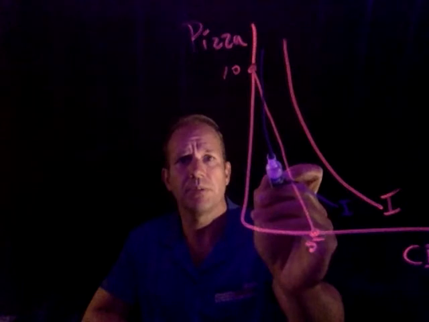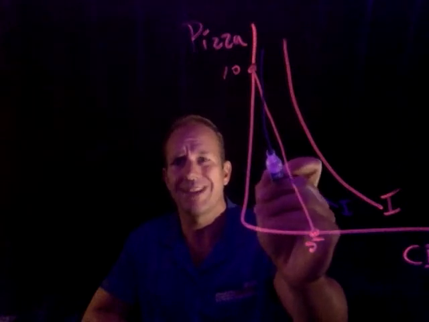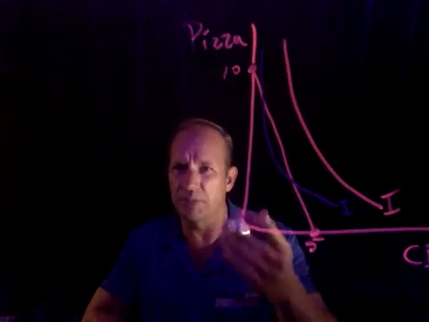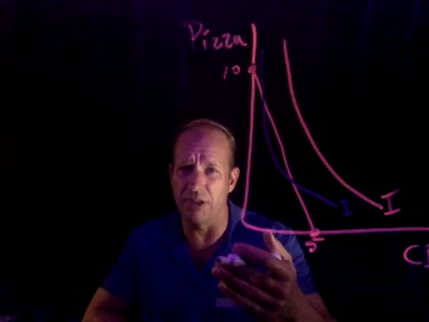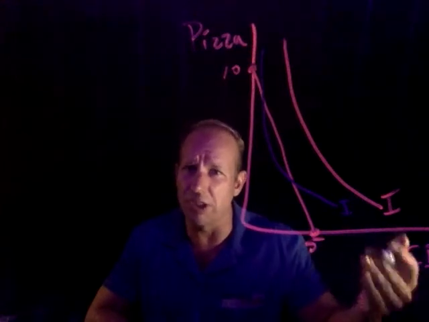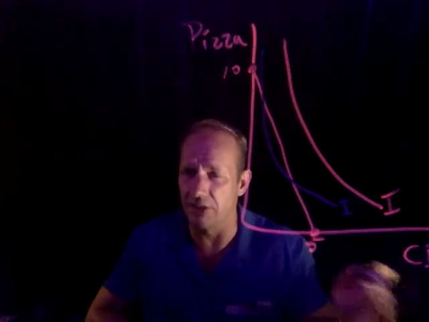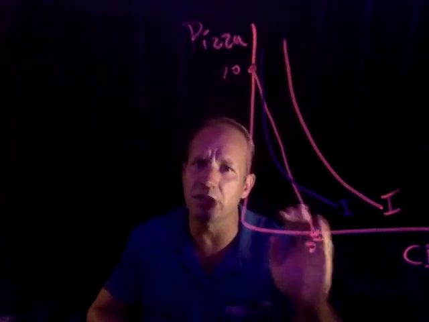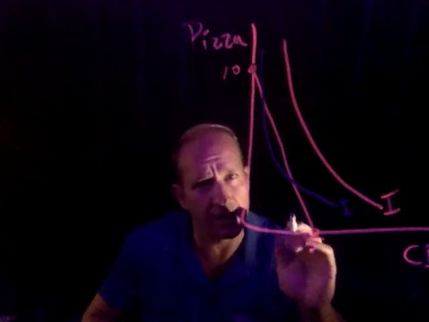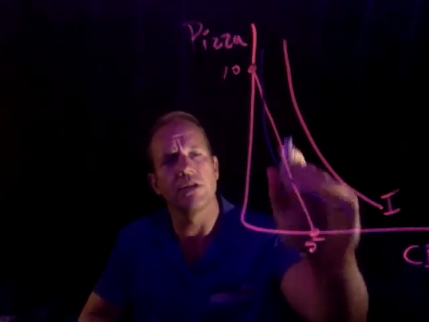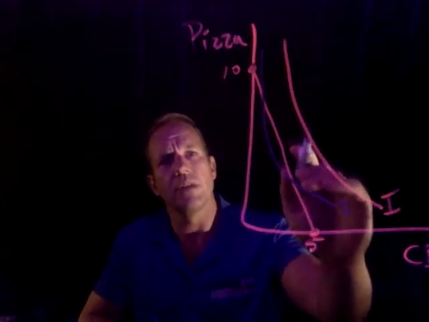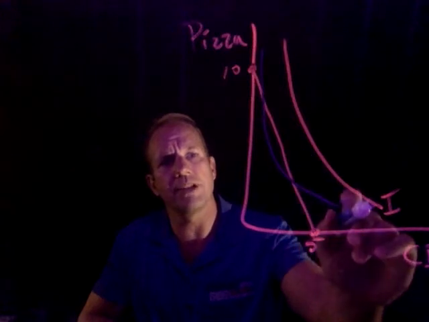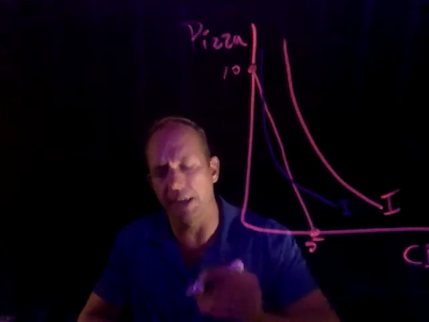I could also be at points in between if I didn't spend my entire budget on these things, but we always pretend we're spending our entire budget on these things because they're the only two things we can do, buy pizza or CDs. That's just part of our assumptions here. It's a bold assumption, but we're only looking at two goods, all else held constant. So I could go to either of those places. I would like to be out there, but given my budget, I can't.